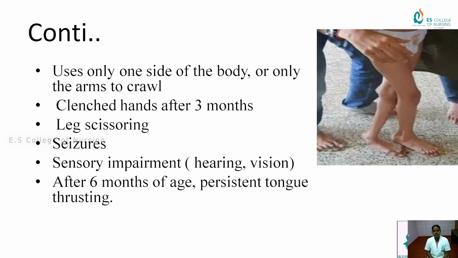Use only one side of the body or only the arm to travel. Clenched hands after 3 months, leg scissoring, seizure, and sensory impairment, in the sense that hearing and vision have to be affected. After 6 months of age, persistent tongue thrusting occurs.